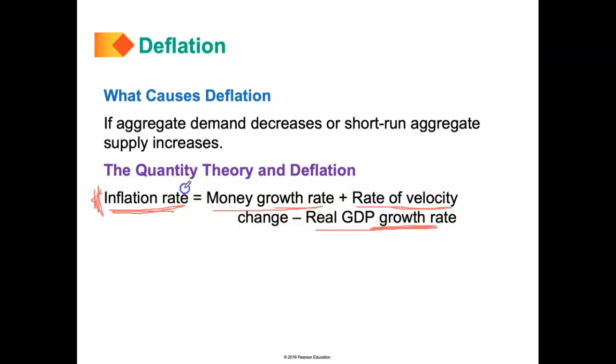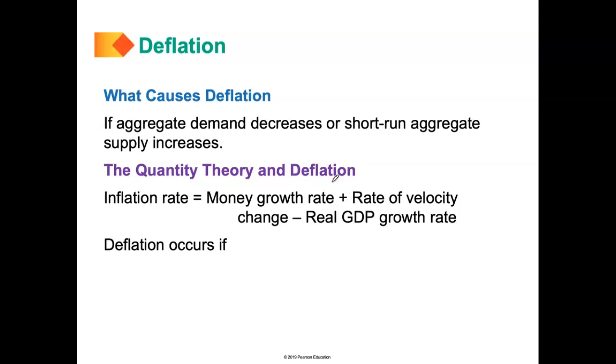Now, how do we get this variable to be negative? Again, if this variable is negative, that means that we tend to have deflation. Okay, that is a negative inflation rate. So deflation only occurs when the inflation rate in the long run tends to be negative. Well, in what scenario is it basically going to be negative? That is the main thing.